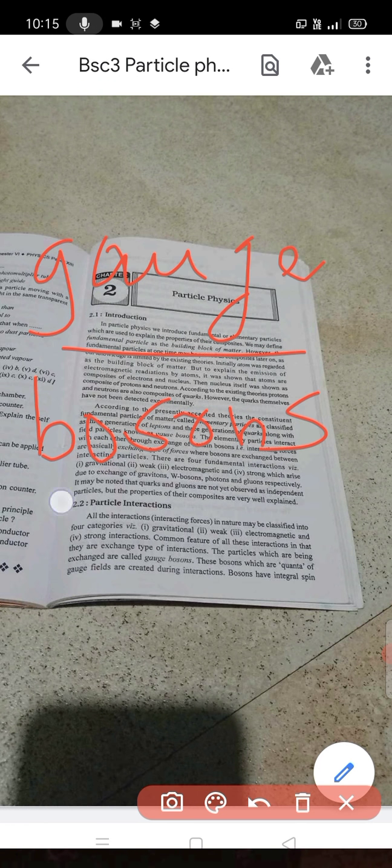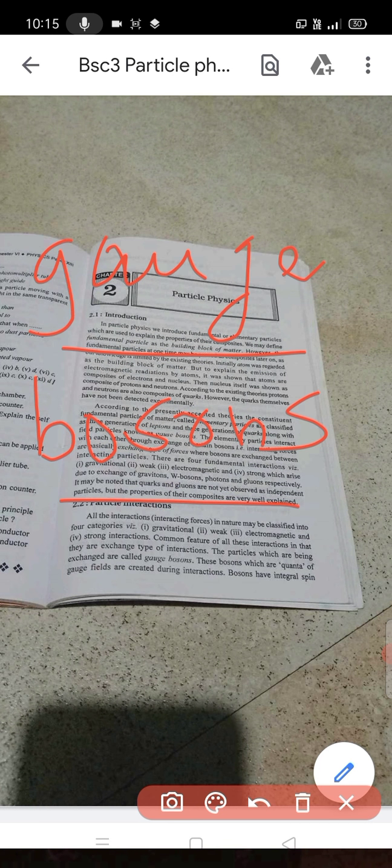The particles which are being exchanged are called the gauge bosons.